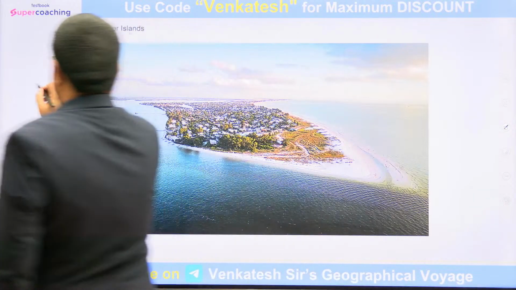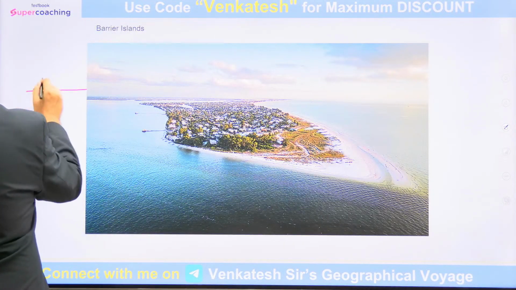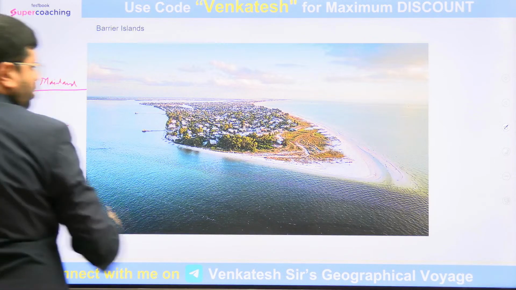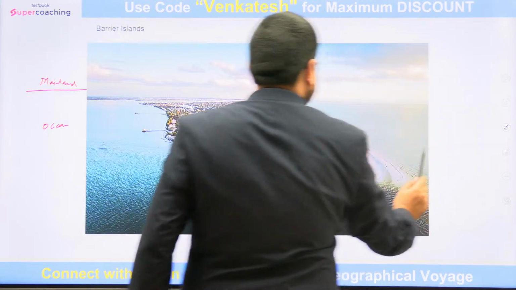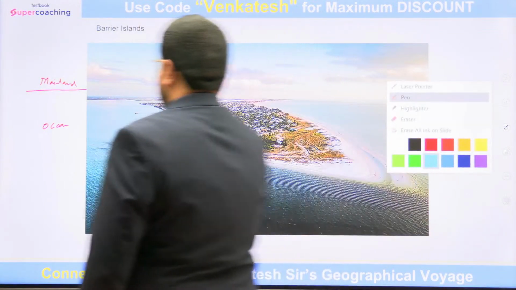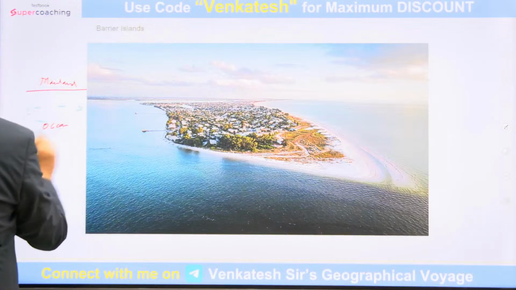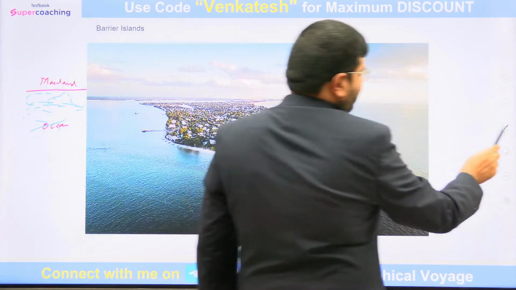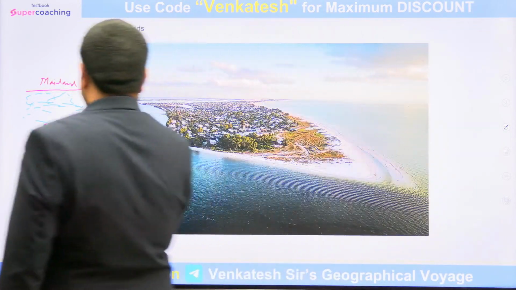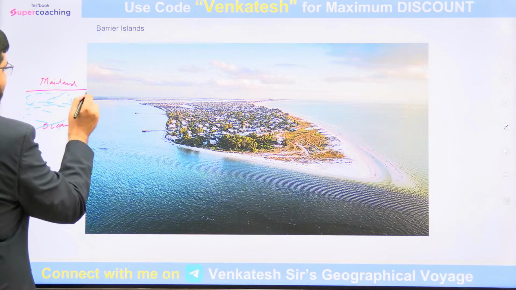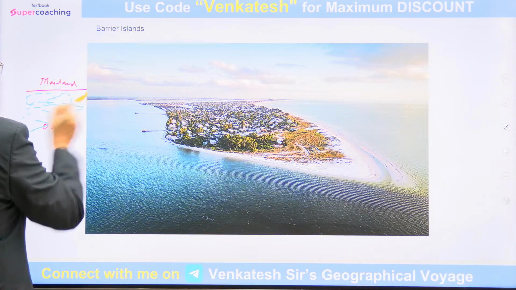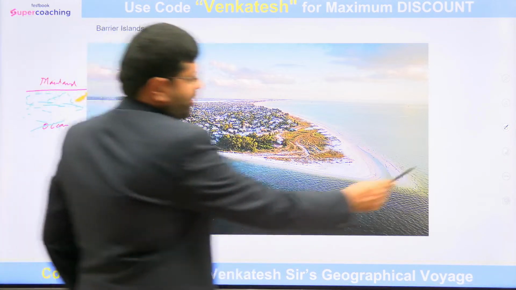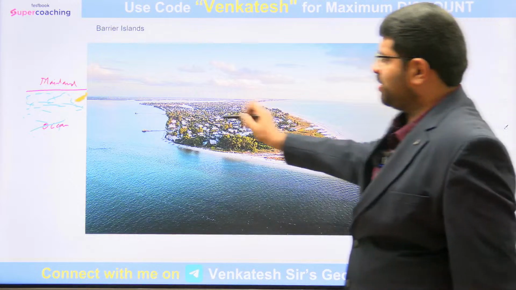Imagine this is the mainland, and this is an ocean. Now, because of a variety of reasons, there would be some deposits of sand created here, and around it there will be a water body. Look at the background: there is an island here, there is a continent here.